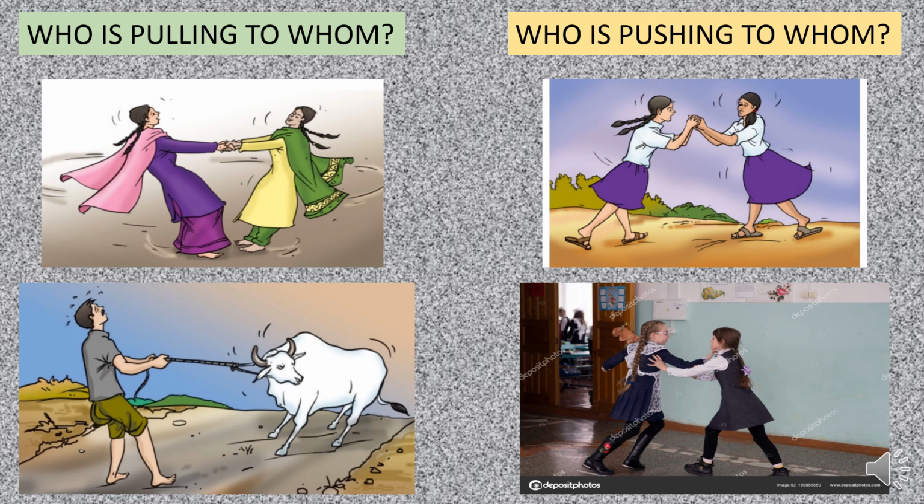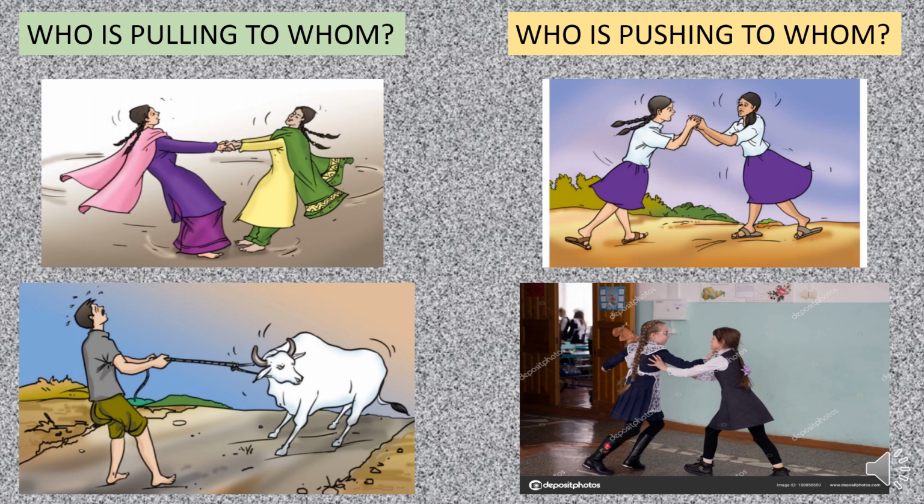In the first image, both the girls appear to pull each other. With how much energy they are pulling each other, that much the speed of rotation will increase, and that much they can enjoy their game more.